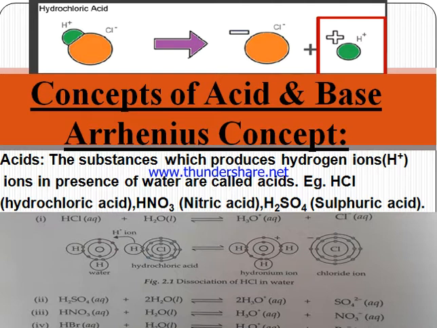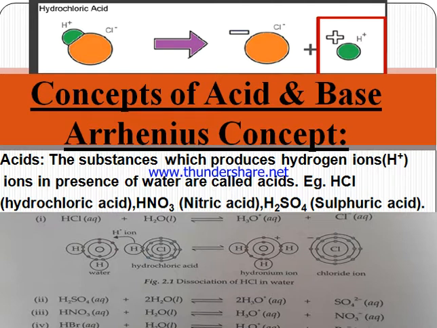In your earlier classes, you have discussed that acids are substances which are sour in taste, and bases are substances which are bitter in taste. You remember these things, but now we have some new concepts, in which the first concept is the Arrhenius concept.